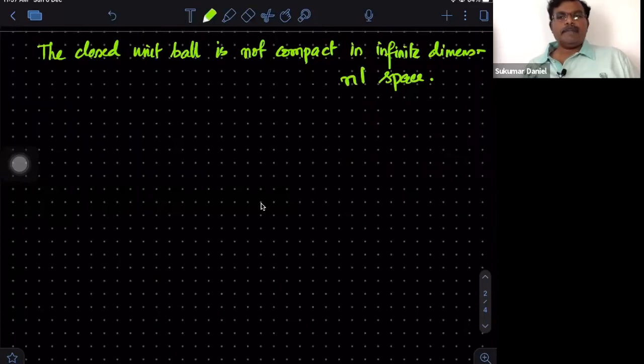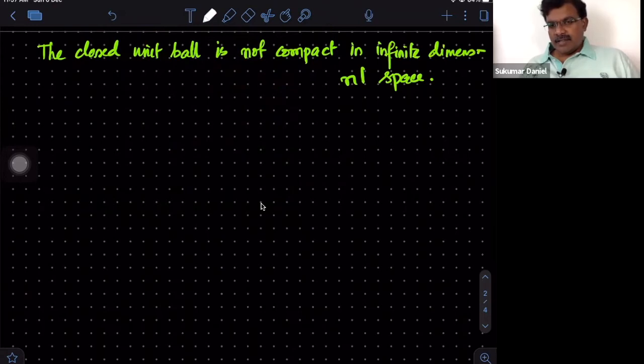Nonlinear space. How do we achieve this? Remember, given a proper closed subspace, you get a vector outside which is of unit length, and it is as much away as you want, of course between 0 and 1, from the subspace. So using this fact, how do we show that the unit ball is not compact?